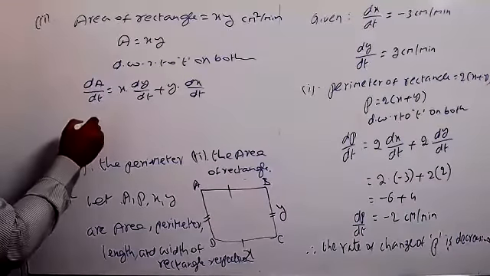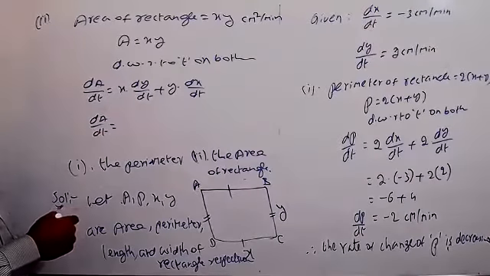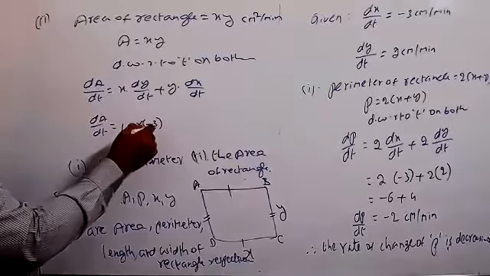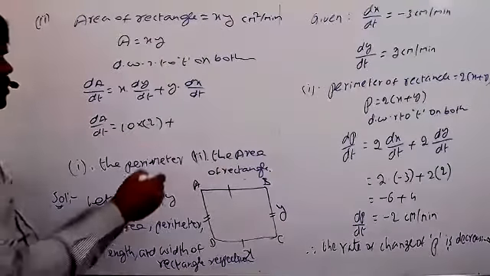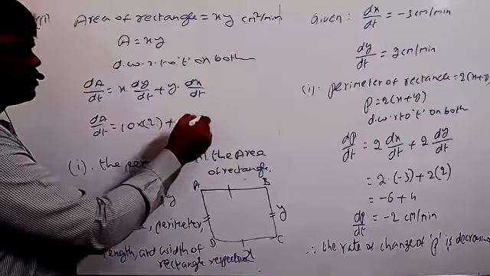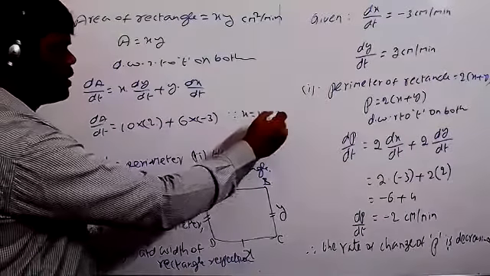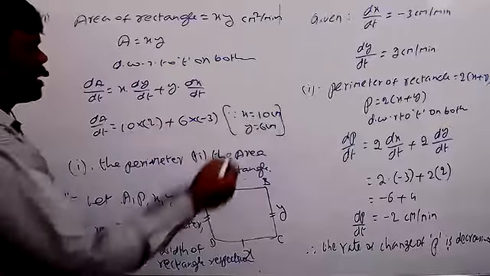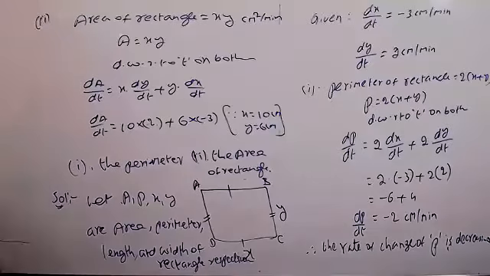So therefore, dA by dt equal to the value of x they gave, 10, 10 into, sorry, this is dy by dt equal to 2 only, plus this is the 6 into minus 3. Since x equal to 10 centimeters and y equal to 6 centimeters, in bracket you can mention that. Or else before that, you can write x equal to and y equal to.